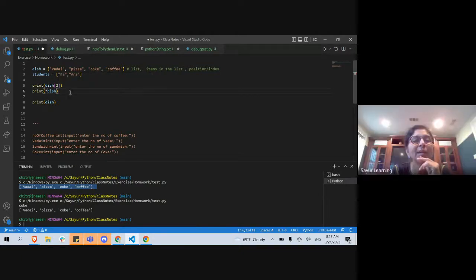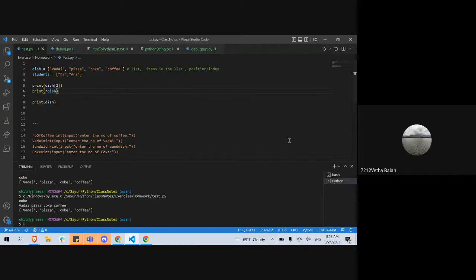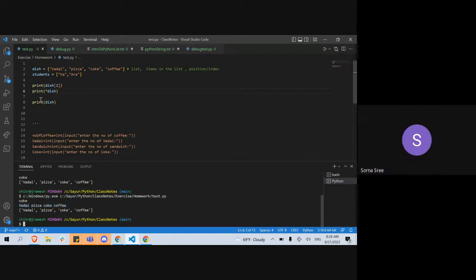Is it? You want me to print like this? Yes ma'am. You can remove this colon and all that, ma'am. I didn't know that. Okay. So now instead of doing it this way, if I put this, it cleans up the code and then it prints like this. Oh, nice. I didn't know that. Okay, so I want to do vadai, pizza, Coke, coffee, one after the other. Or I want to put something like, we have vadai and pizza and Coke and something like that. How would I do that? But this is good. I didn't know.